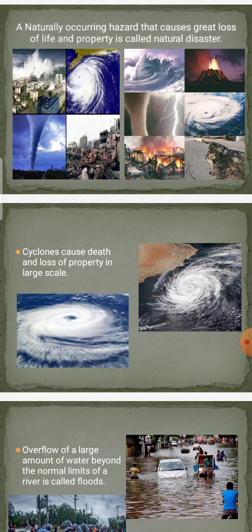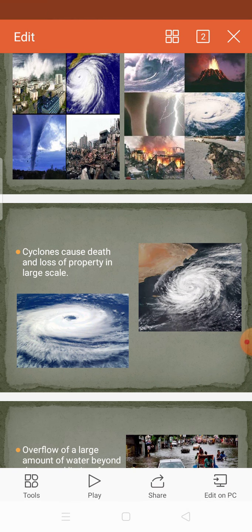Its major effects are, now what are the effects? Not only life and property, what are the other effects? Number one, causes death and loss of property on a large scale. Second, it damages buildings and industries. It washes away all the agriculture area. Third, affects communication and transportation systems. Fourth, disturbs power supply. All electricity connections, everything will go off. Lastly, destroys the crops, vegetation, and animal life.